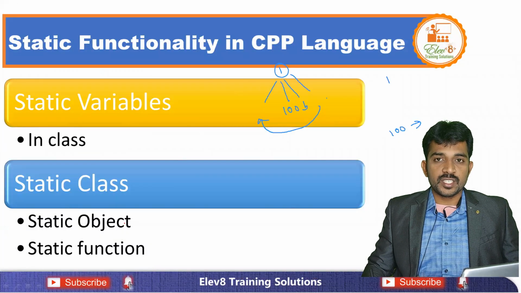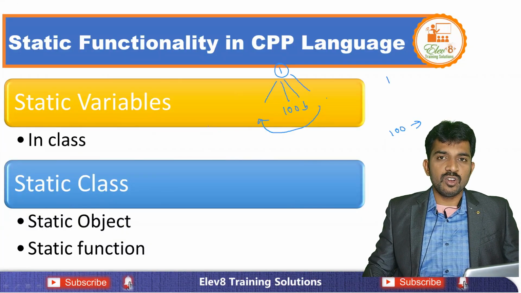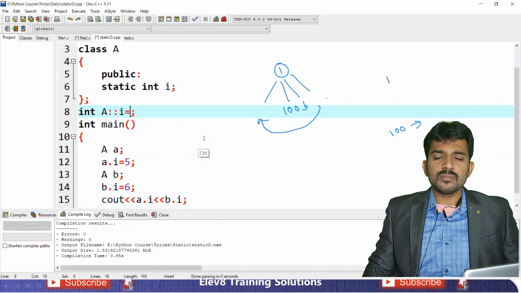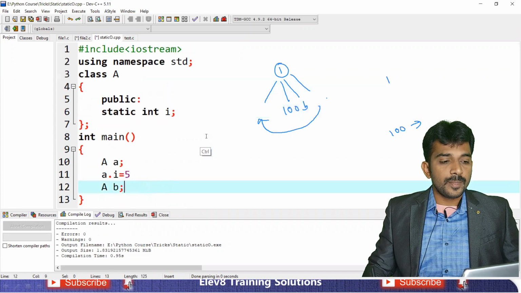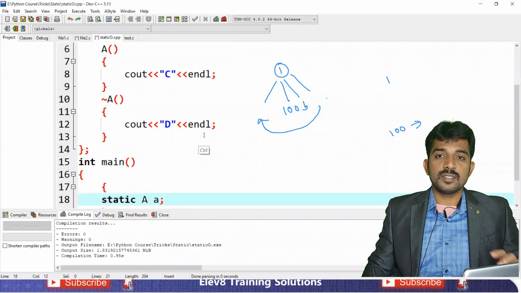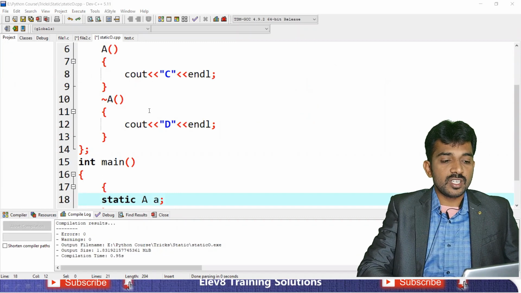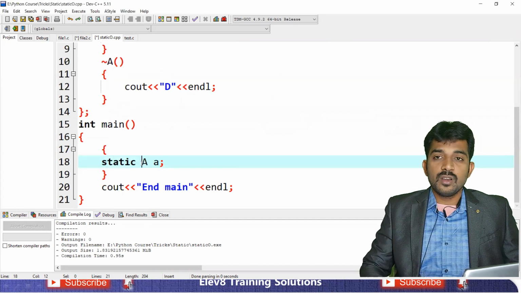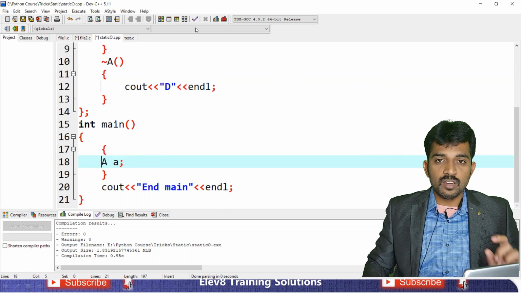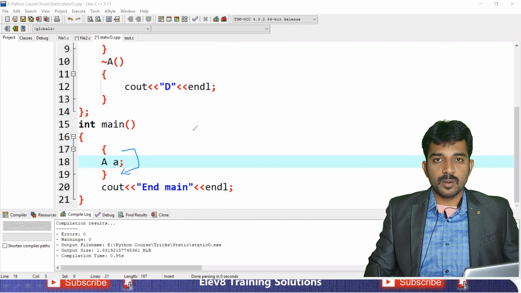Next, static object. What is the meaning of static object? How will it work? Static means it is throughout the program, right? See, this is the code. You know the destructor concepts very well, right? So the main purpose of destructors. For example, here I don't have a static. You know, a local variable or object scope is up to within the block, right? Up to within the block.